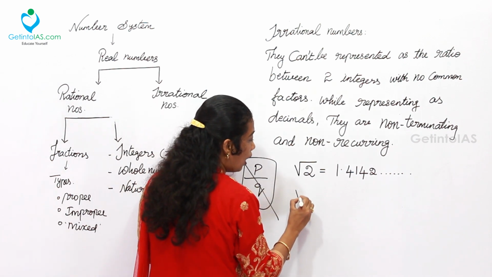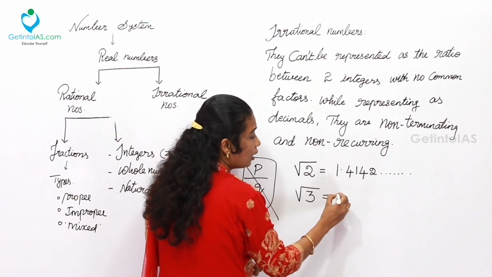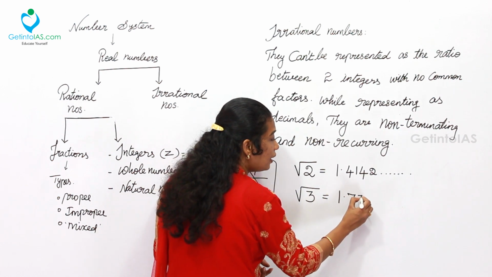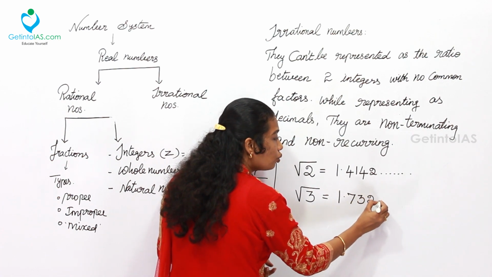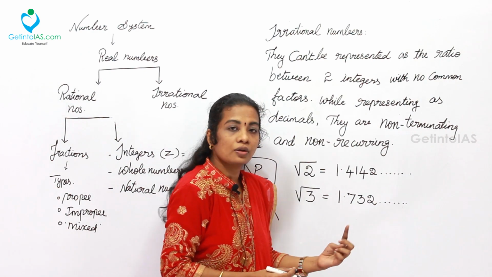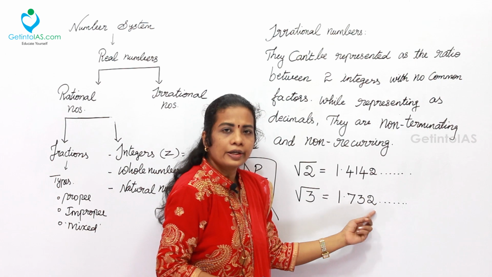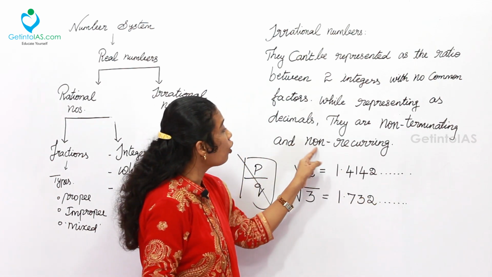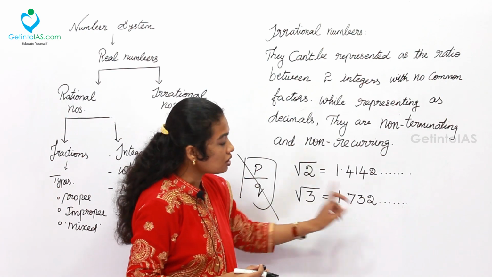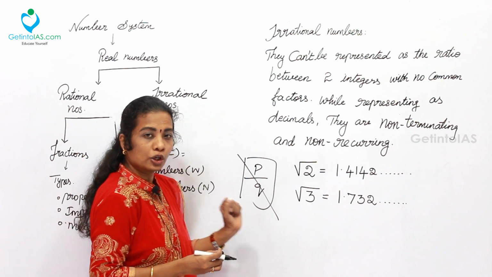Then the next one, root 3. This is another good example. The value of root 3 is 1.732. Different numbers follow after this, so it is denoted like this. Here see, it is non-terminating, it doesn't have any ending point, and it is non-recurring, non-repeating, no repetition over here. So this number cannot be written in the P by Q form accurately.